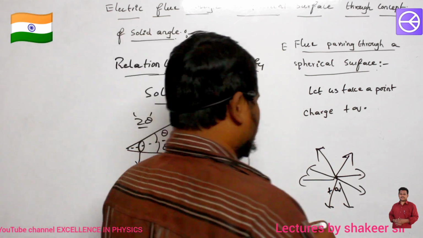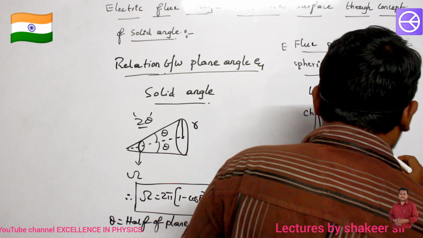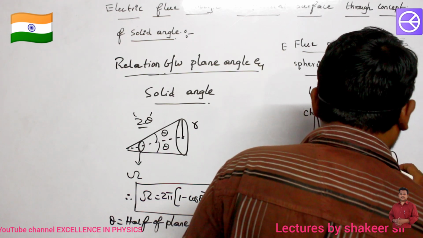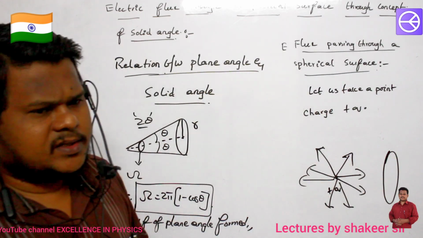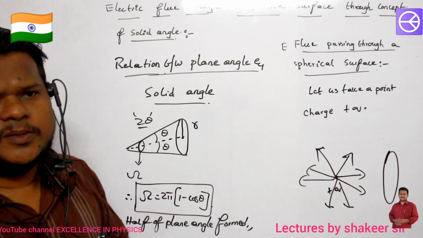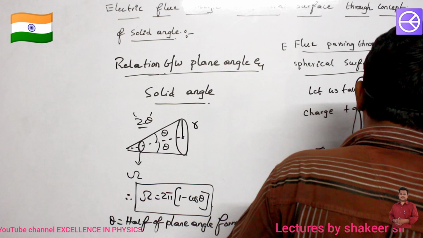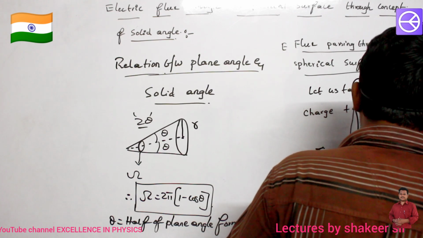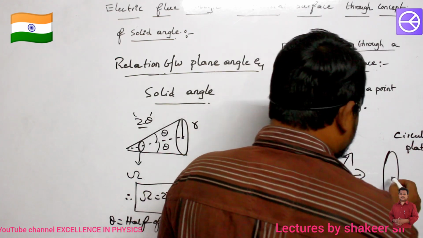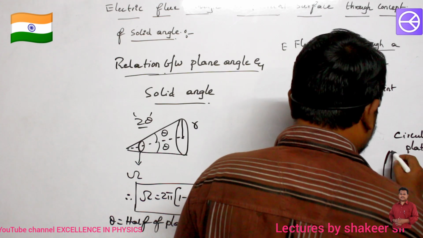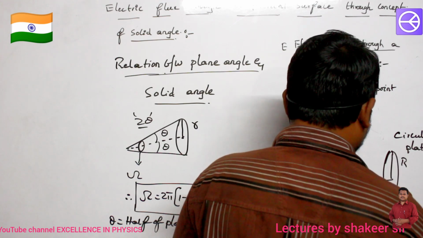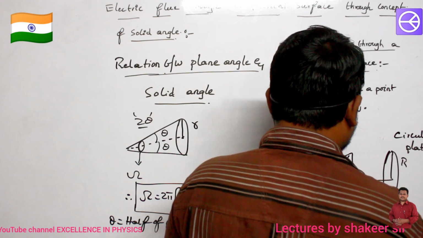Now what I do is, I will place a circular plate here. What is the shape of this plate? Circle. So this is a circular plate, having a radius of r, and it is at a distance of L from the point charge plus q.